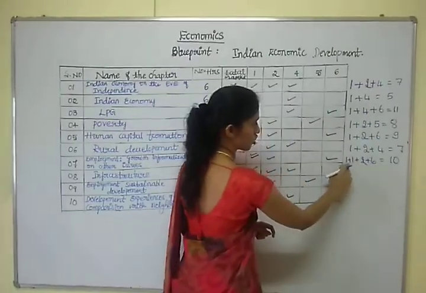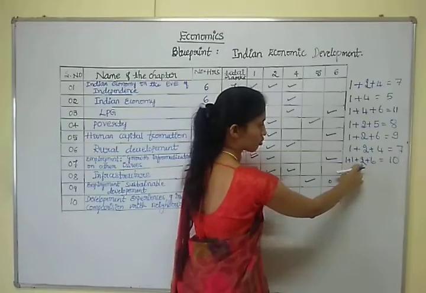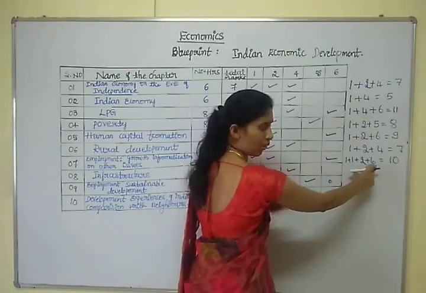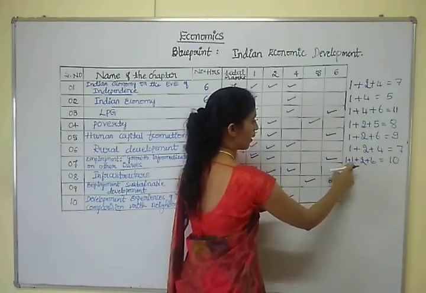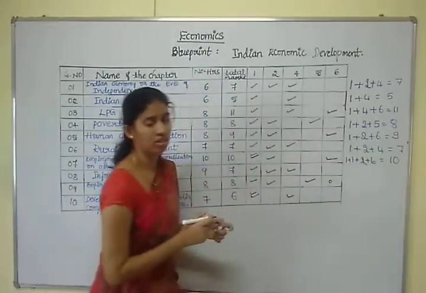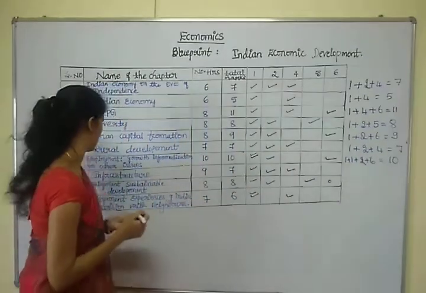So 6 plus 2 plus 1 plus 1 equals 10 is the total weightage of this chapter.